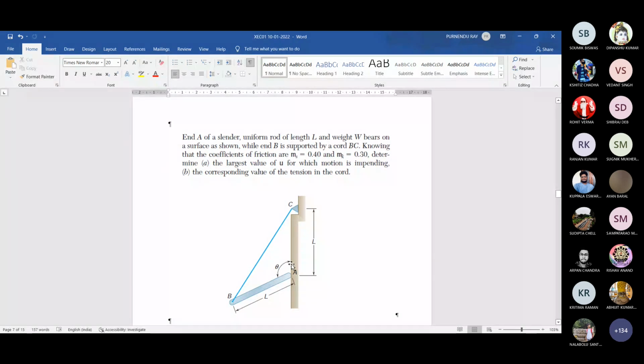Sir, one doubt. Pardon? Should we first convert the weights to kg before doing that, or should we compute in pounds only? That is very basic. If the mass is given in kg and you are writing the force equilibrium equation, you need to convert that mass to its corresponding force. Whatever units you are considering, you have to be conversant with that.